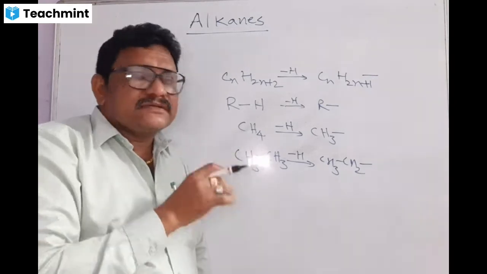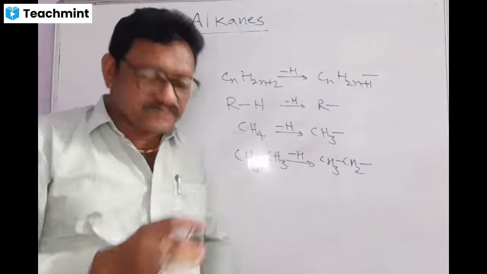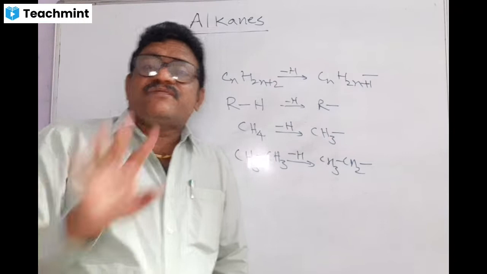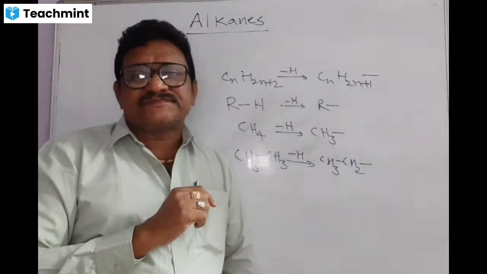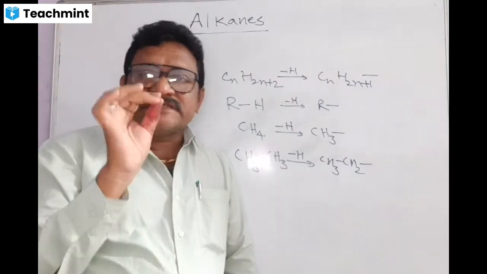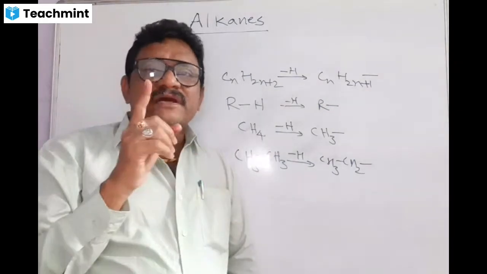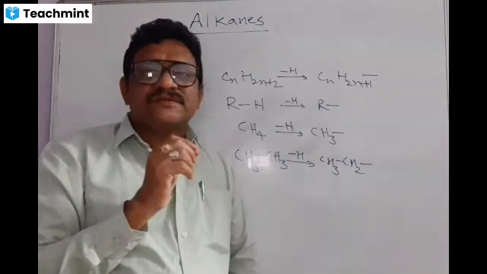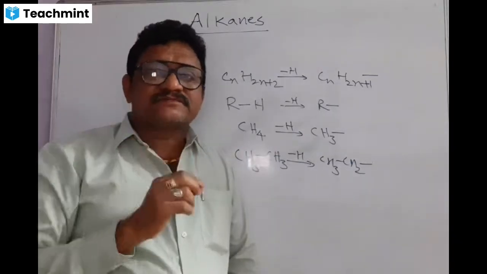In order to understand the alkyl concept in depth, first we learn the types of carbons present in alkane compounds. See here, there are four types of carbon atoms in alkane compounds: primary carbon atom, secondary carbon atom, tertiary carbon atom, and quaternary carbon atom. Primary carbon atom is represented with 1°, secondary with 2°, tertiary 3°, quaternary carbon atom means 4°.